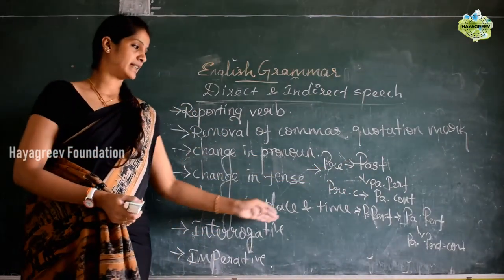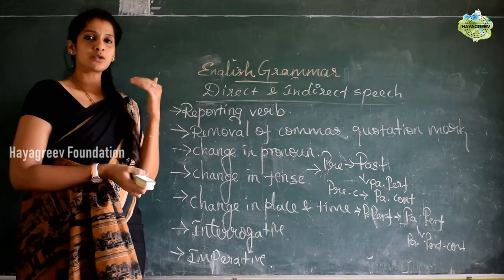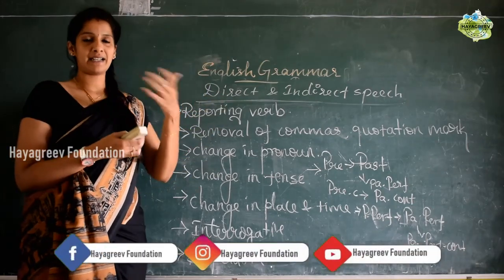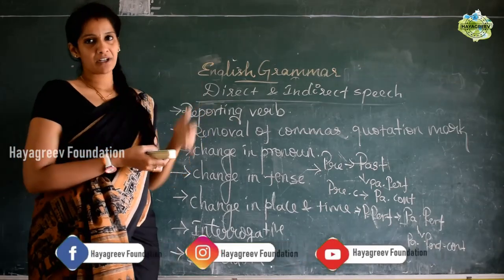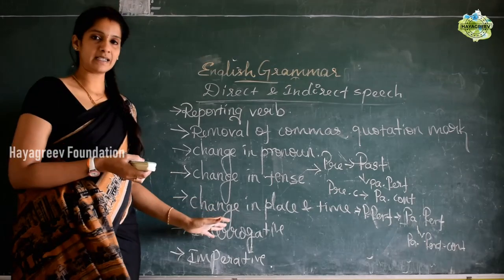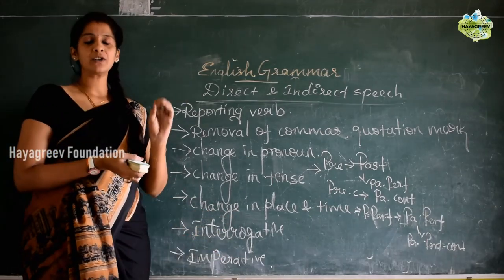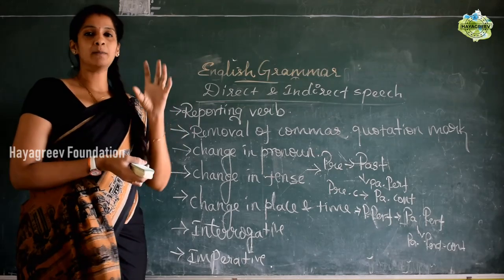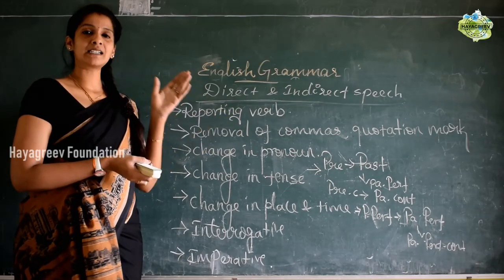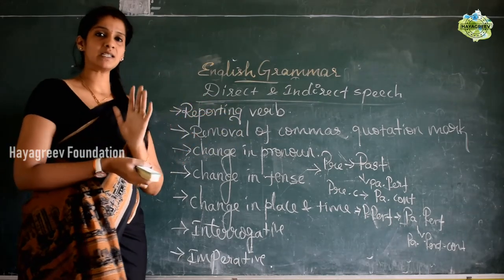And the change in place and time. If it is now, then; if it is today, that day; tonight, that night; tomorrow, the next day; yesterday, the previous day. So this kind of changes we have seen in place and time. And we have seen the interrogative sentence. In the interrogative sentence, you have to remember that whatever question word we used in the sentence, that same question word should be in the indirect speech. And the remaining tense changes are the same.